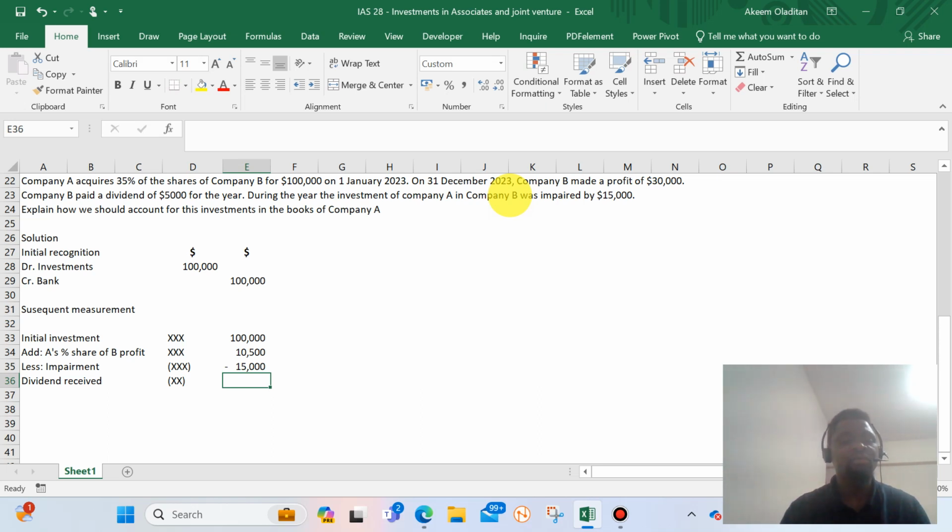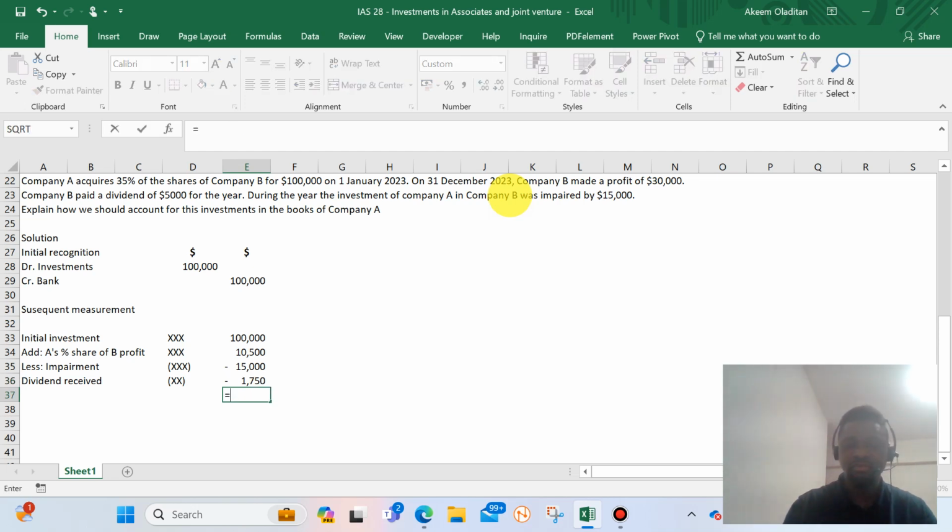And we talk about company B paid a dividend of 5,000 for the year. That 5,000 dividend that the company paid has gone to both the holding company and the subsidiary. So that's the difference, because that one is also taking a percentage of the profit, which is A's percentage share. So we're looking at that percentage share of that dividend also, not the full amount. So what is that amount? $5,000 times 35%.